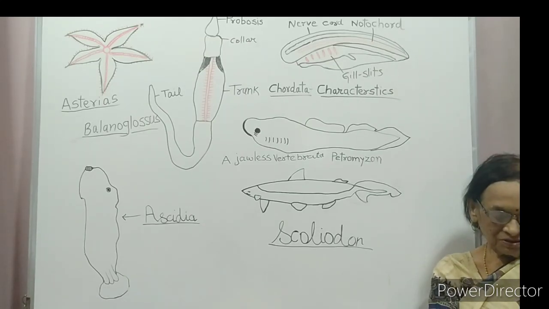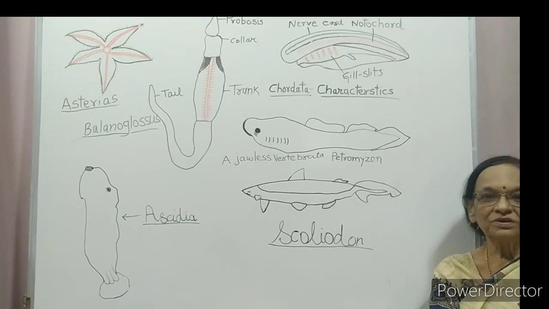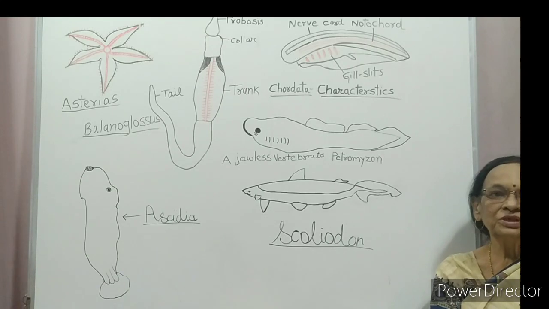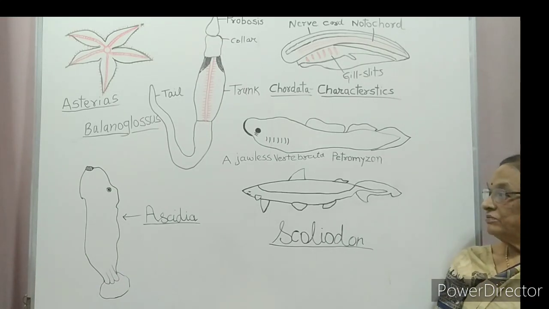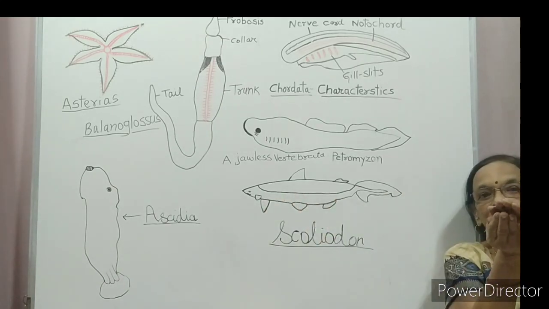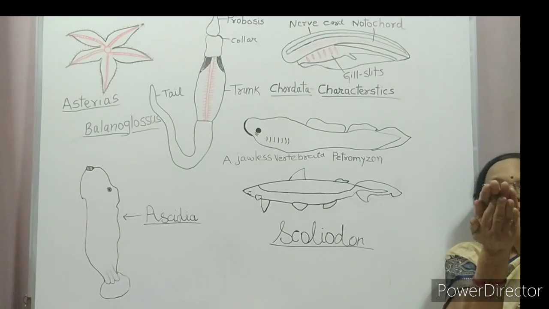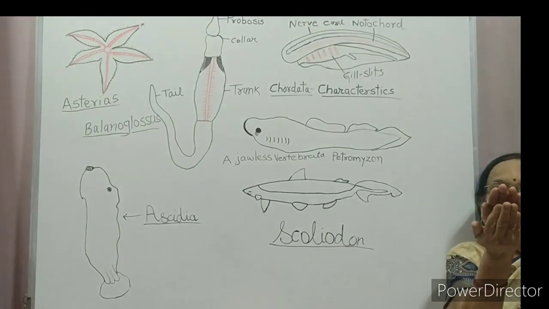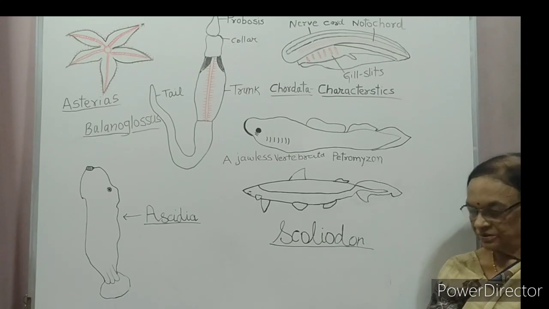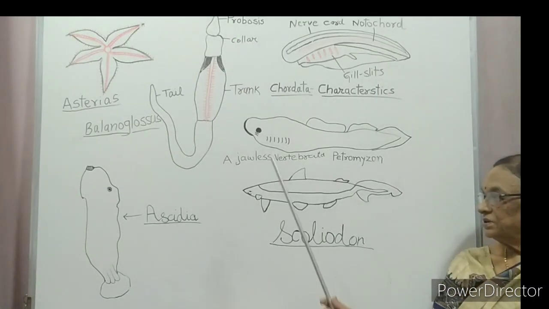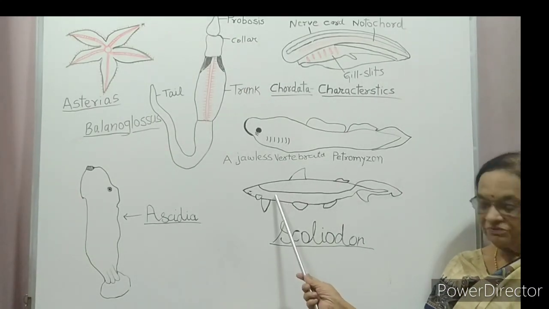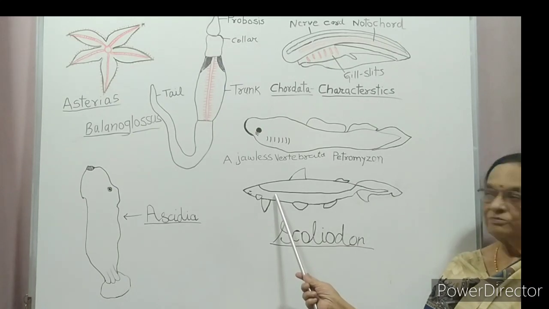So Chondrichthyes have an endoskeleton of cartilage. Their mouth is ventral. Ventral means the mouth is on the ventral or lower side. They have gill slits in the pharyngeal region.